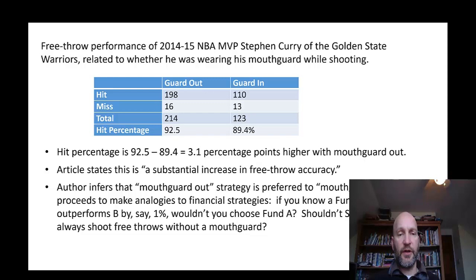The author then goes on to look at analogies to financial strategies, looking back at historical data and using that to make decisions. So for example, if you have Fund A and Fund B, and Fund A outperforms Fund B by 1%, wouldn't you choose Fund A? Based on that logic, the author suggests that Steph Curry should always shoot free throws without a mouth guard.